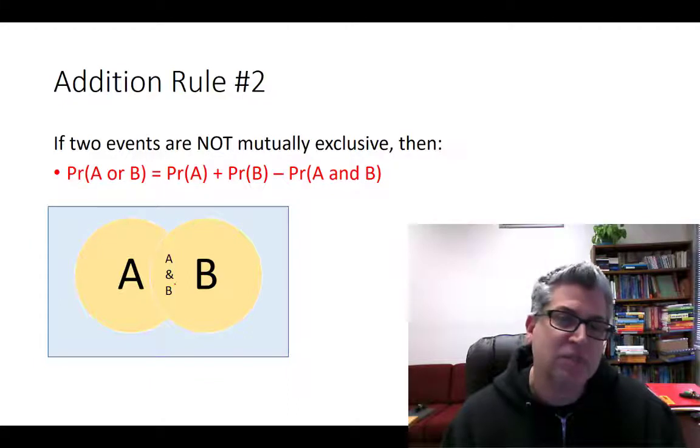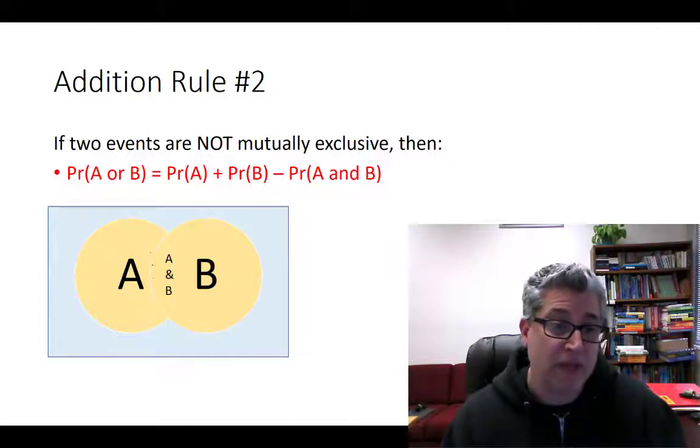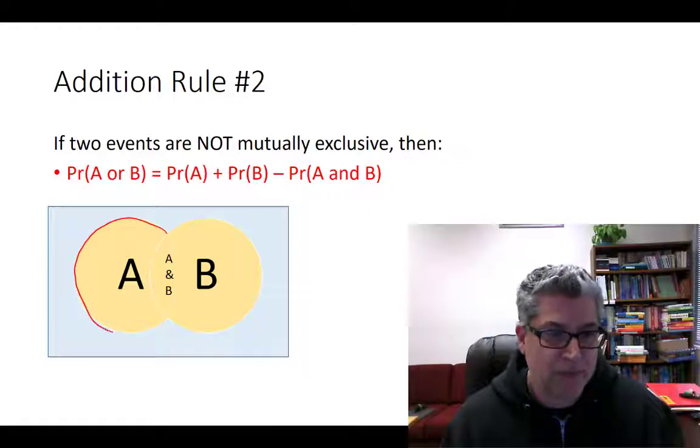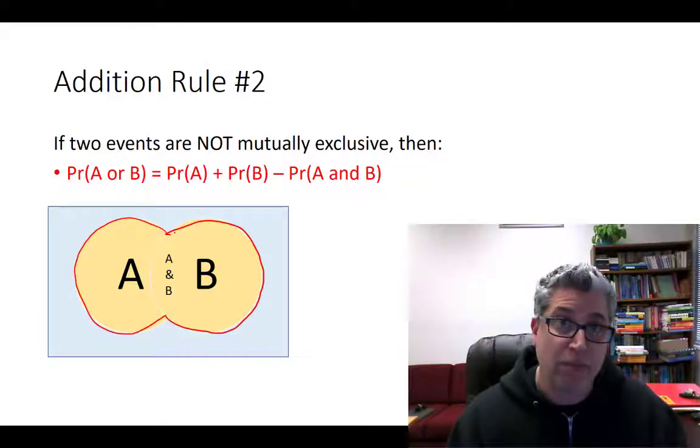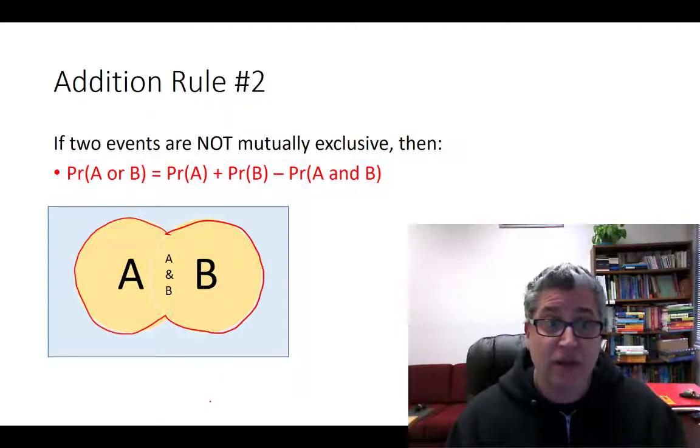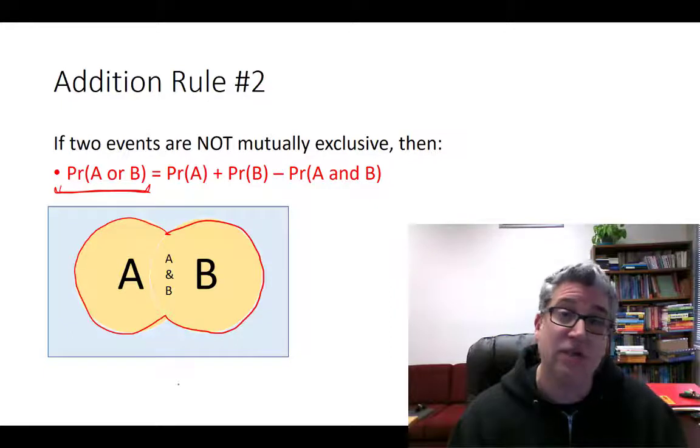But the question is, what is the probability of A or B? So in other words, I'm interested in this probability. What fraction of that big square is this peanut looking shape? Right? So the area inside the peanut as a fraction of the blue box area. That would be a visual representation of the probability of either one of these two things happening.